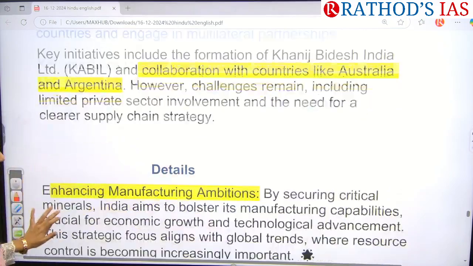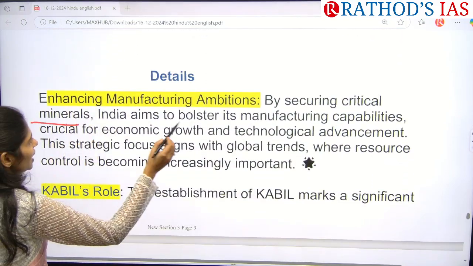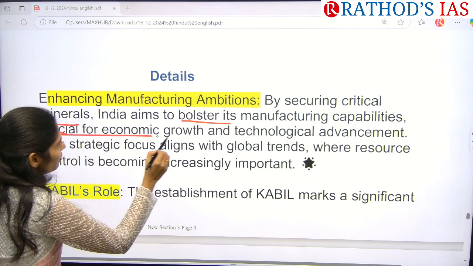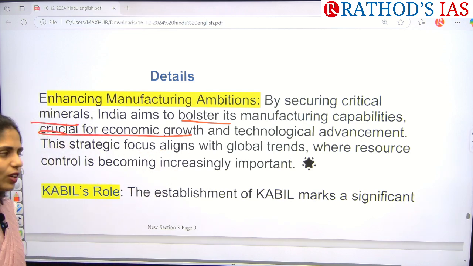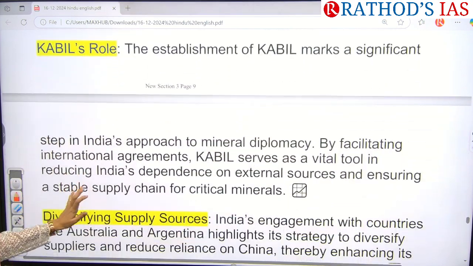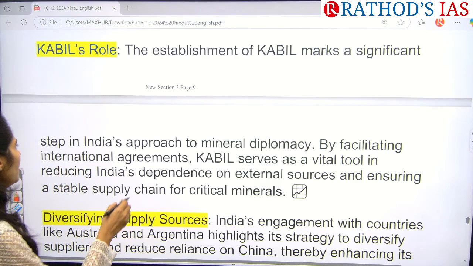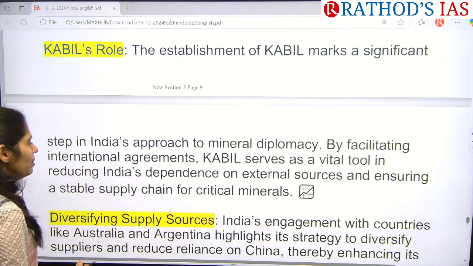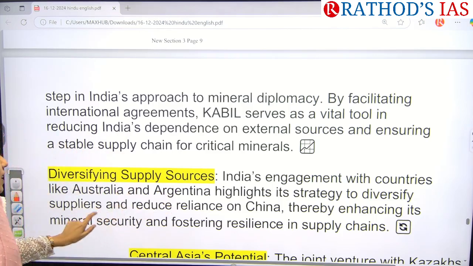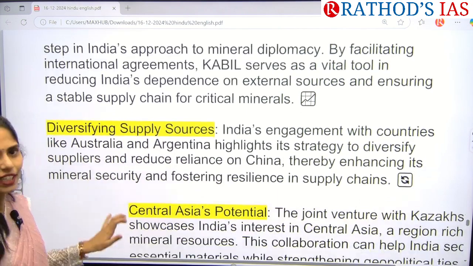So first one is we can enhance manufacturing ambitions. We can secure critical minerals. India aims to boost our manufacturing capabilities. That will be crucial for our economic growth as well as technological advancements. And this is because of the establishment of Kabil. So whenever we are having collaboration with different countries, we can have international agreements and we can also reduce dependence on only one country, that is China here, and we can ensure a stable supply chain for critical minerals.